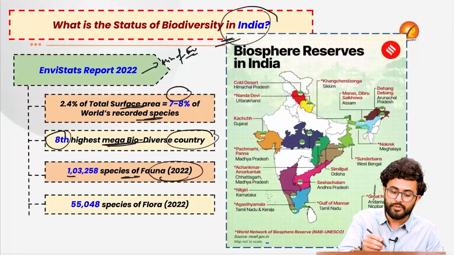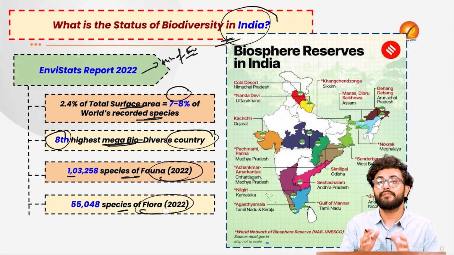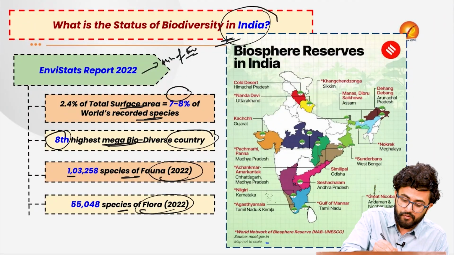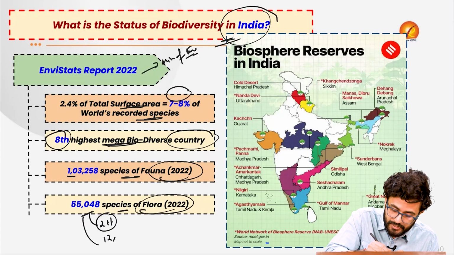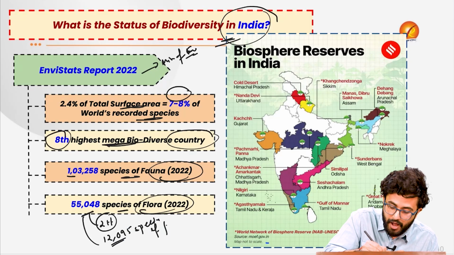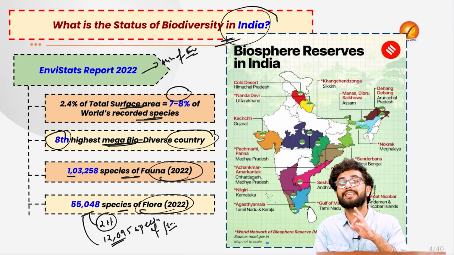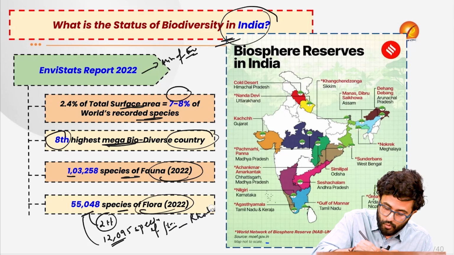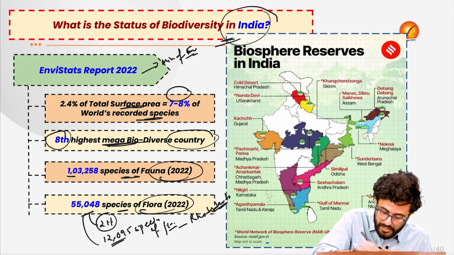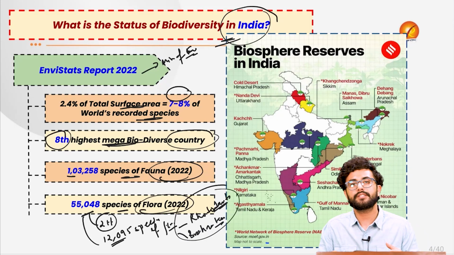Similarly, when it comes to the diversity in flora as well, we host 55,048 species, and remember, 21% of this, which basically means 12,095 species of flora, are found only in our country, or are basically endemic. For example, you might have heard about rhododendron trees, or for example the Brahma Kamal flower. They are found only in our country itself.